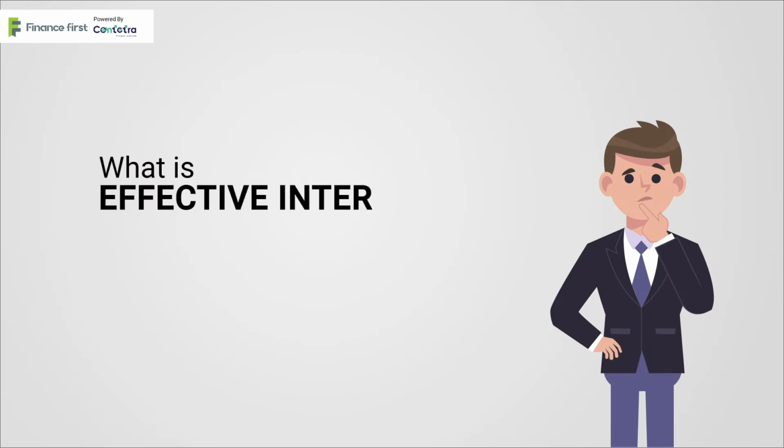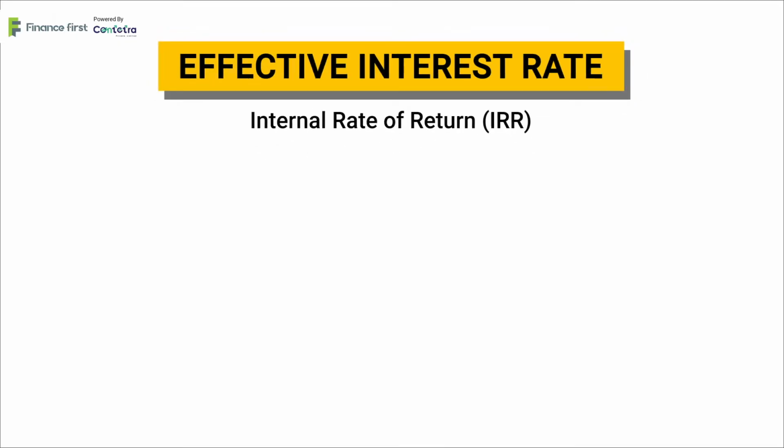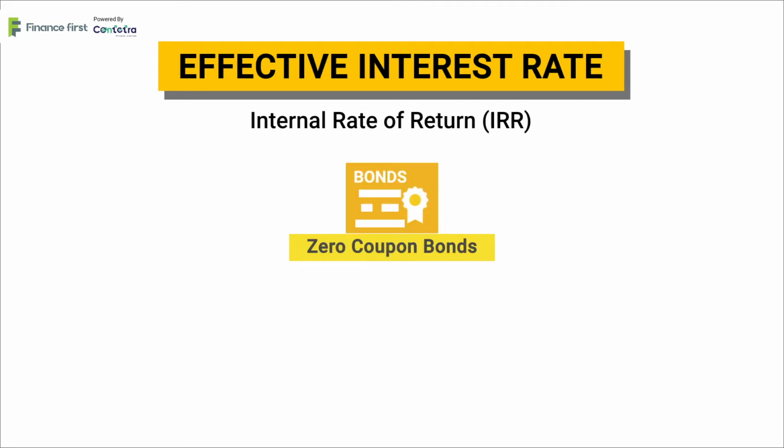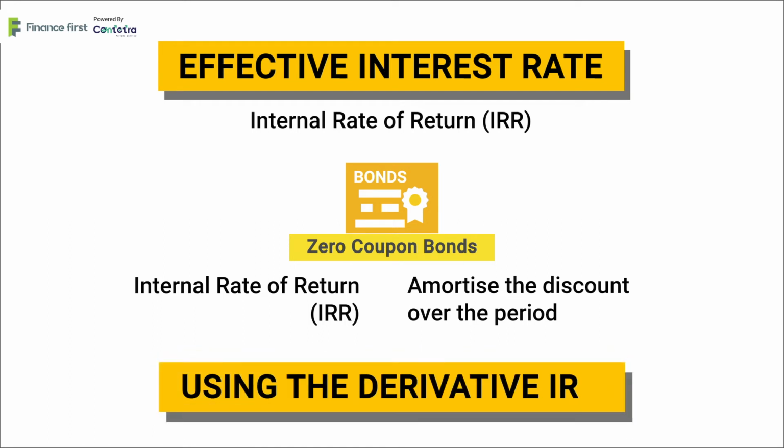What is effective interest rate? It is nothing but the internal rate of return, that is the IRR. Hence, to account the same zero coupon bond under IFRS, we will first calculate the internal rate of return and amortize the discount over the period using the derived IRR as follows.